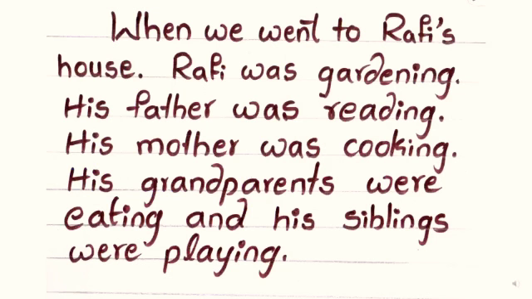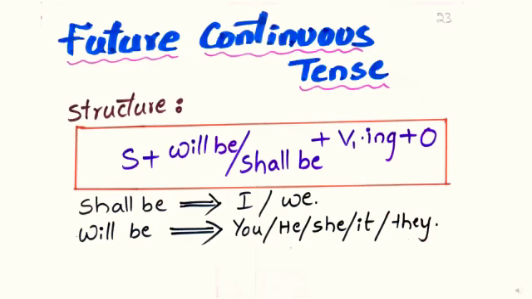To clearly understand, let us see a paragraph. Here we can observe how the past continuous tense is used in our daily life. See, when we went to Rafi's house, Rafi was gardening. His father was reading. His mother was cooking. His grandparents were eating. And his siblings were playing.